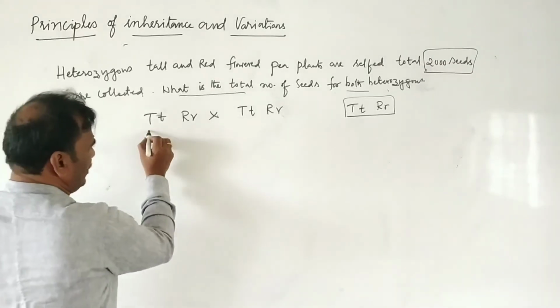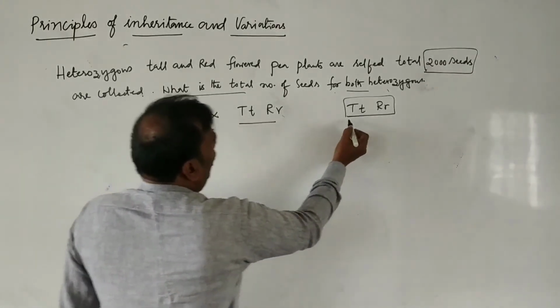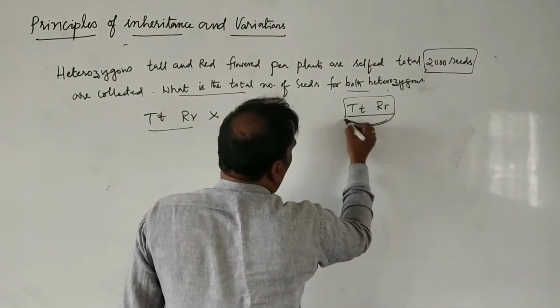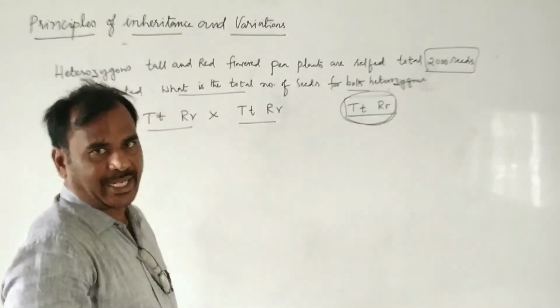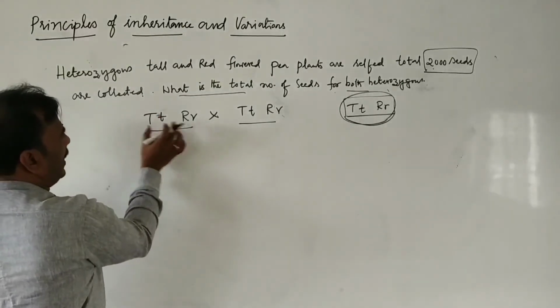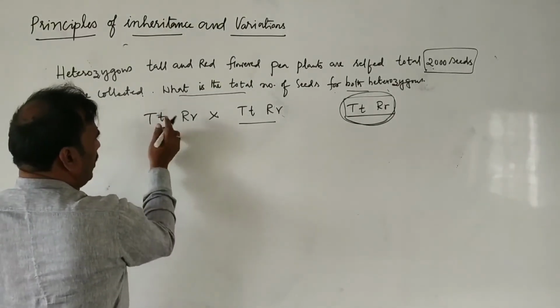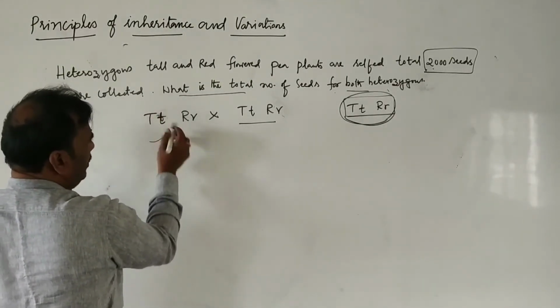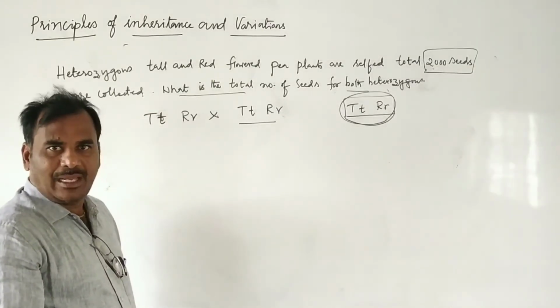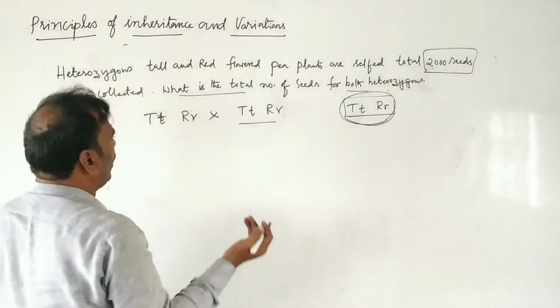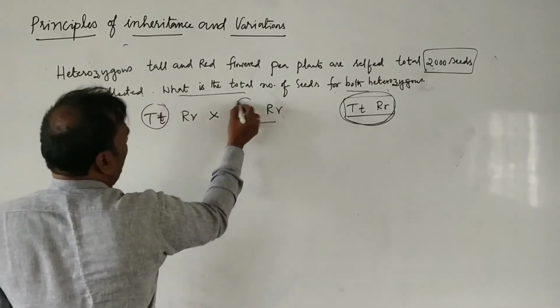When we cross these two, how many plants of such kind are formed out of 2000? We have to find it. So when we want to solve this, we need not do the entire checkerboard here. Then what we have to do? We cross these two separately.